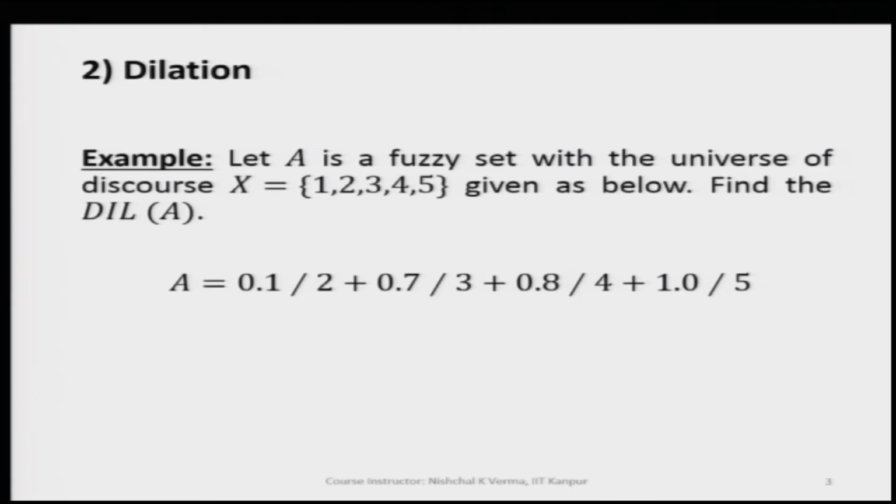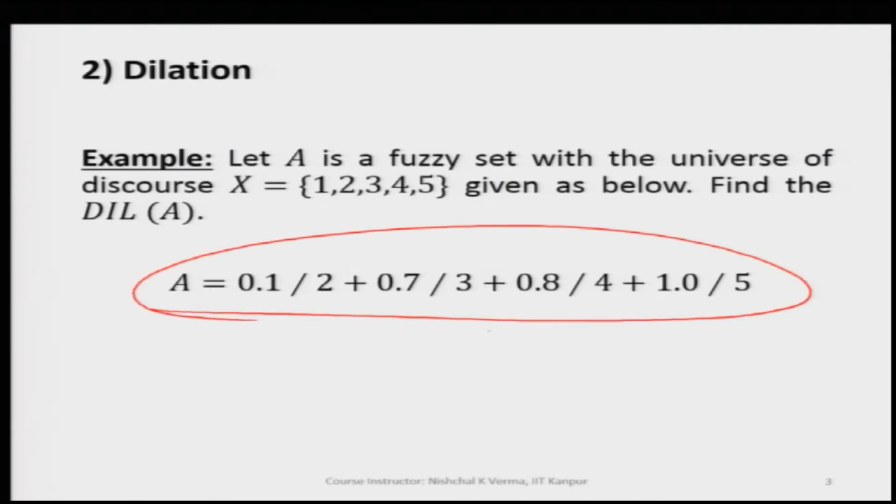Now, let us take an example to understand the dilation of any discrete fuzzy set. Here in our case it is A. A is given to us, and it is defined by the elements 0.1 by 2 plus 0.7 by 3 plus 0.8 by 4 plus 1 by 5.